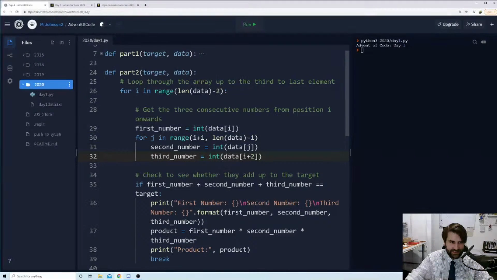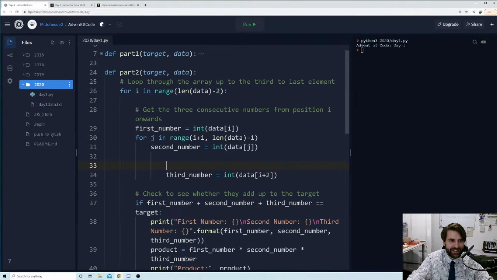Oh, hold on to your hats. This is going to get weird. Okay, now what we're going to do is we're going to say for k. Oh, come on. Is there a better variable name than k? I don't think so. For k in range j plus 1 or i plus 2, depending on how fancy you're feeling. And we're going to go up to the length of data minus 2. Okay, lovely. Fantastic. I was just thinking about maybe putting length of data into a variable, but actually let's just leave it. So we're going to pop that inside here.